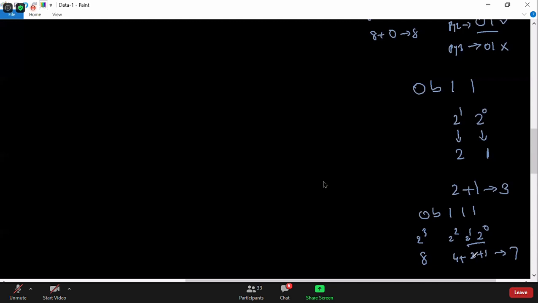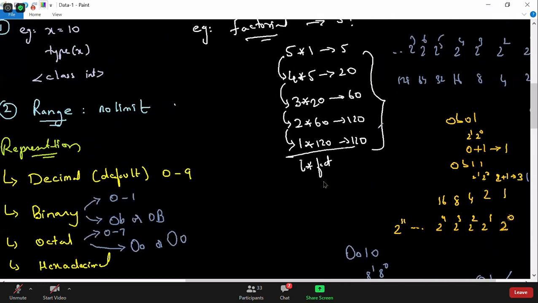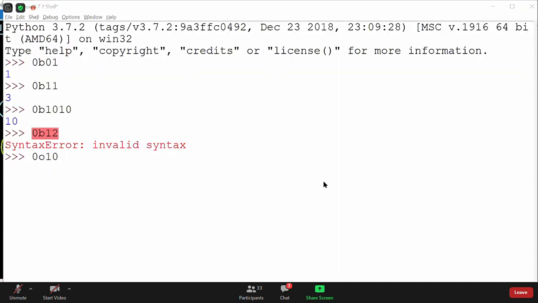Yeah, let me check. But still, if you have any confusion, I think you will get clearer in the next examples, because we're going to talk about binary. We'll do many examples today so that you will get some clarity. Thank you, Udit. Thank you, Shikawat. If anybody has any question, you can always ask me. It is your right. You can ask me to explain any number of times, no problem. A few examples will help you all the way if anybody is still having confusion regarding binary or octal.